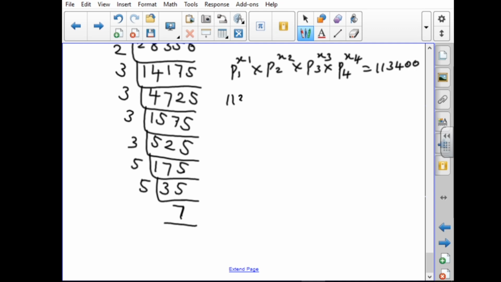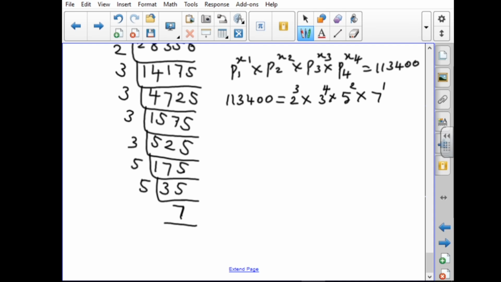Now the given number in prime factors equals, by counting, 2 power 3 into 3 power 4 into 5 power 2 into 7 power 1.